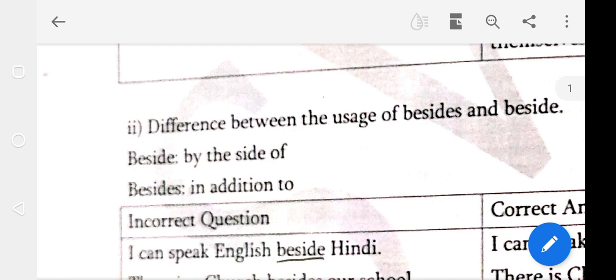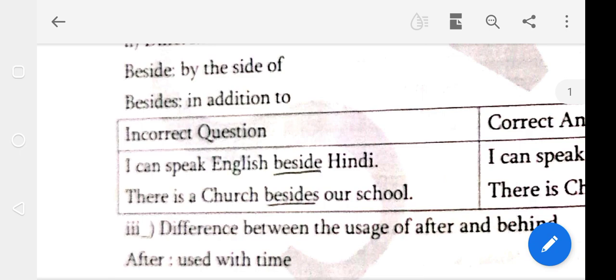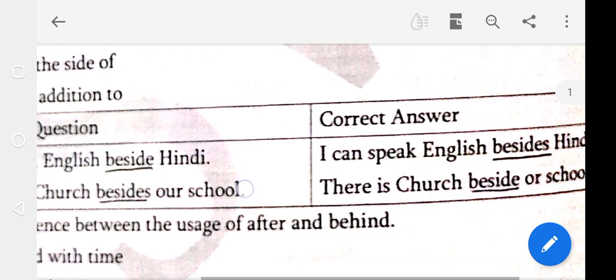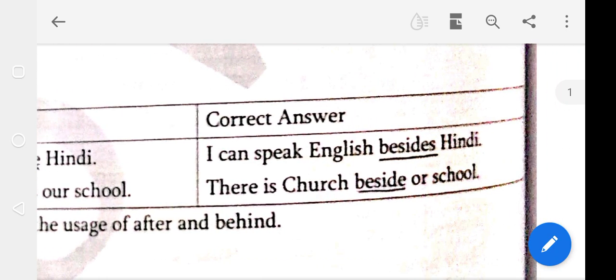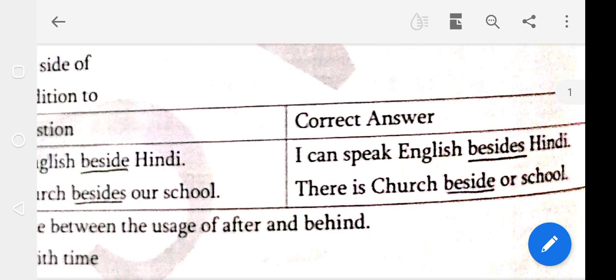Next one. Difference between the usage of besides and beside. Beside means by the side of, and besides means in addition to. Incorrect question: I can speak English beside Hindi. The correct answer: I can speak English besides Hindi. Listen, beside changes to besides. Besides changes to beside.